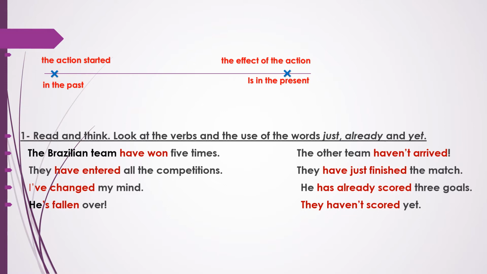According to these sentences, we have the time expressions just, already, and yet. We use them to refer to the present perfect tense. And also I want you to notice the abbreviations and the short forms of have and has. According to the sentence, I've changed my mind, it means that I have changed my mind. And according to the sentence, he's fallen, it means that he has fallen over.